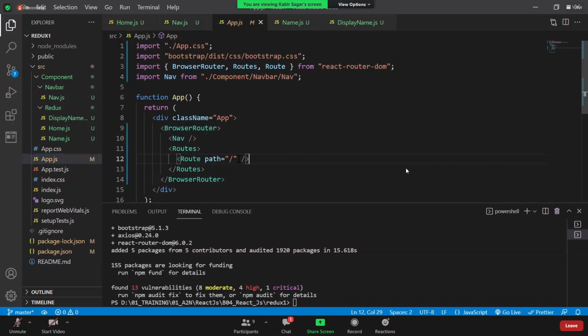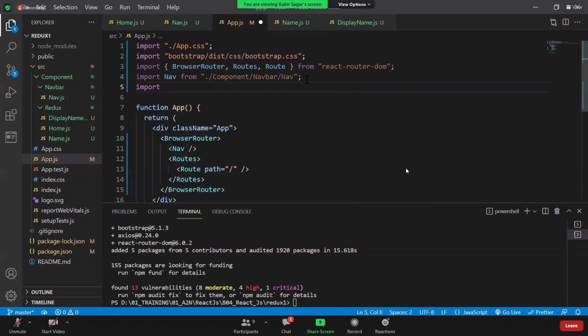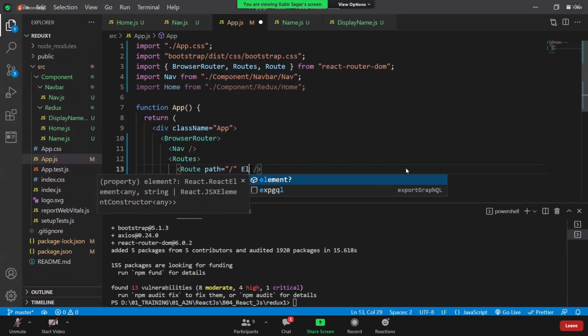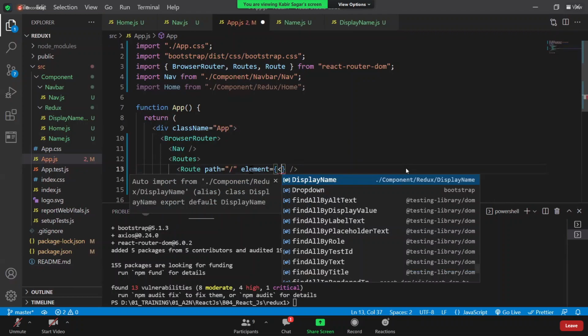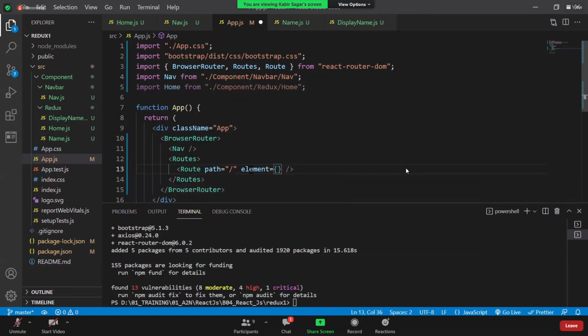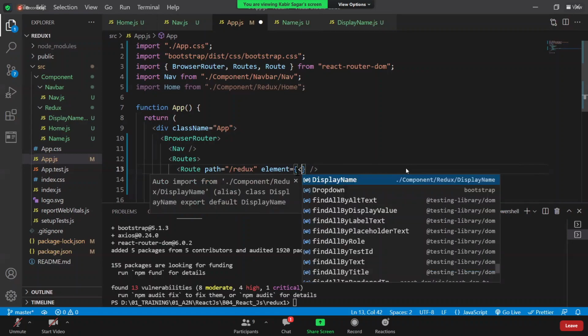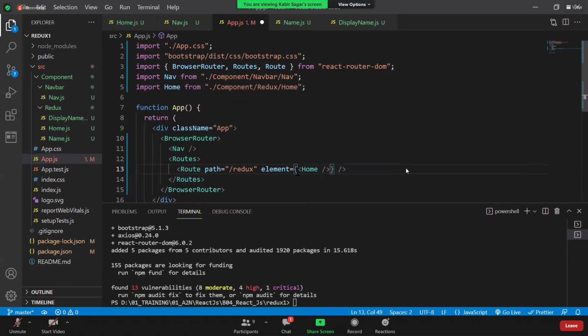First you have to import that home component here. Import Home. Then I have imported the home component. Now I am saying if the path is /redux, then you have to load some component. For that, we can take something called element equals, like this. Here we have to load a certain component. We don't have any component for home, right? So let me write directly here Redux. If the path is /redux, you have to load this home component. That's it. Now save it.